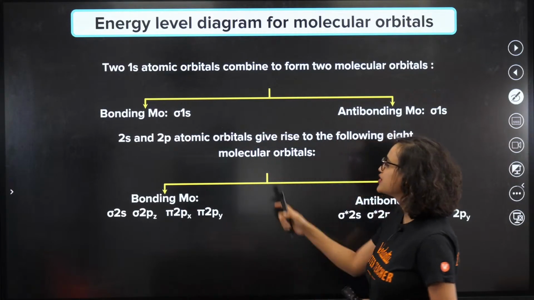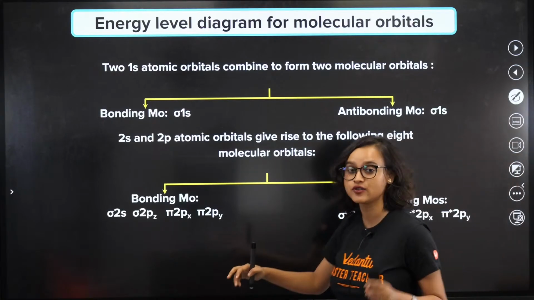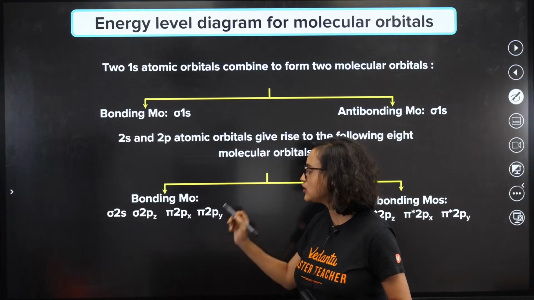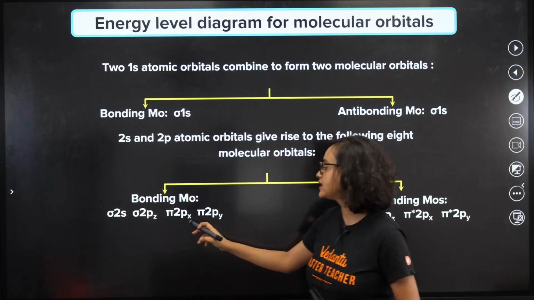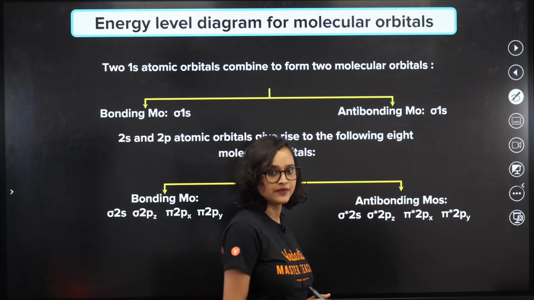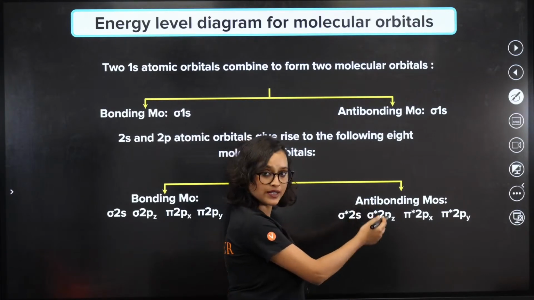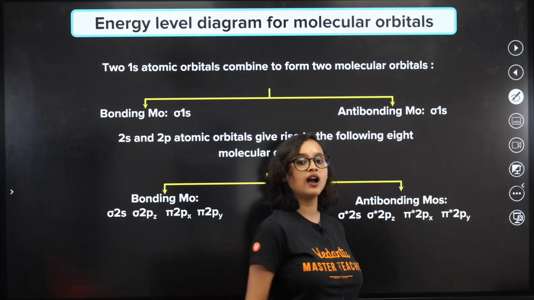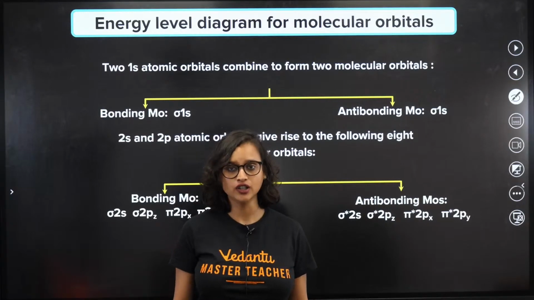Anyway, no problem. So 2s and 2p atomic orbitals give rise to the following 8 molecular orbitals: sigma 2s, sigma 2pz, then pi 2px, pi 2py. Here you see sigma star 2s, sigma star 2pz, pi star 2px and pi star 2py. Understood? Got it?